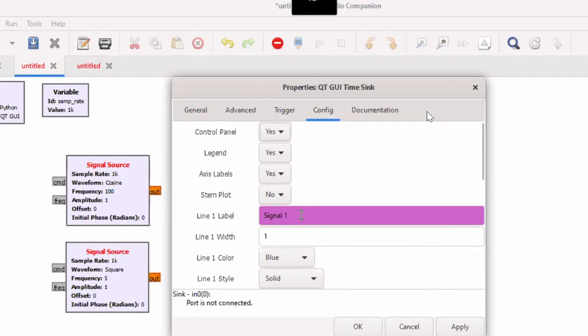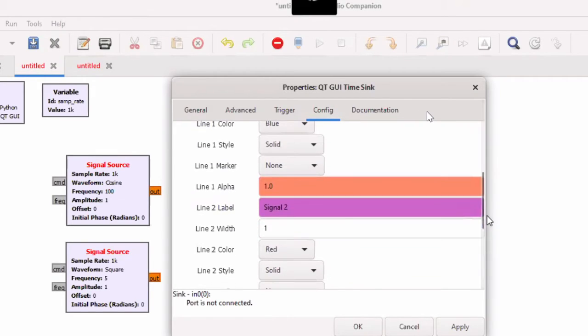Then signal. Here, which signal? My first one is your carrier signal, so here I can write carrier signal. Then for this second one, I will take a modulated signal.